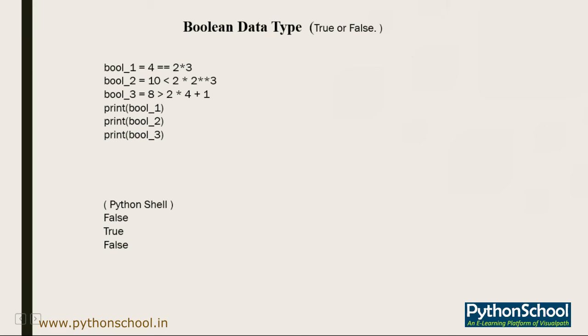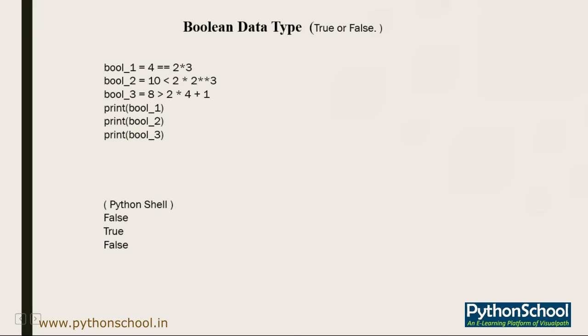Suppose bool_1 is a variable where we have set 4 equal to 2 into 3, whereas bool_2 is 10 less than 2 into 3, and bool_3 is another variable set to 8 greater than 2 into 4 plus 1.